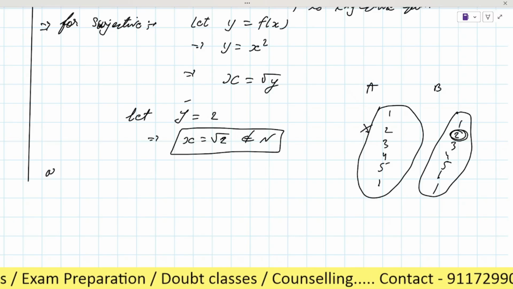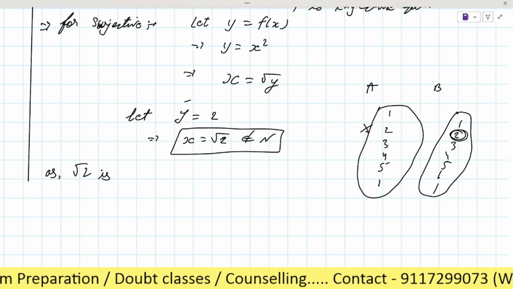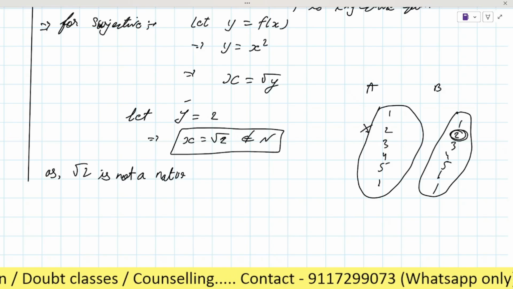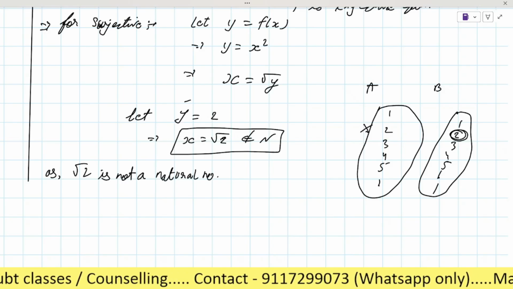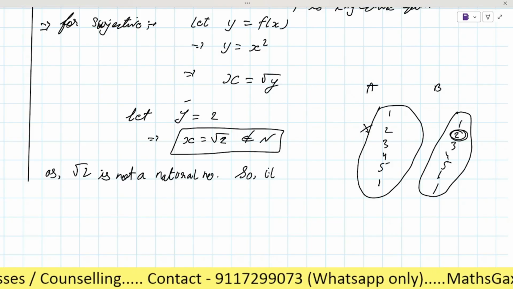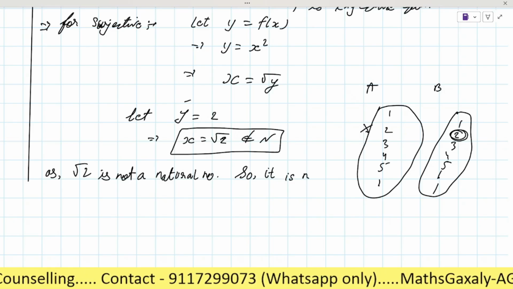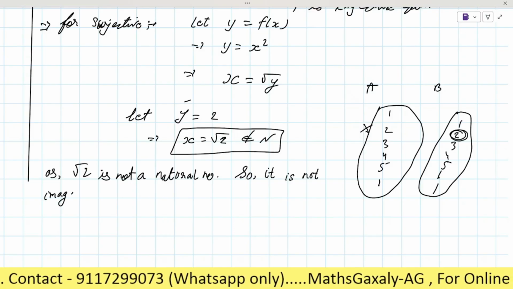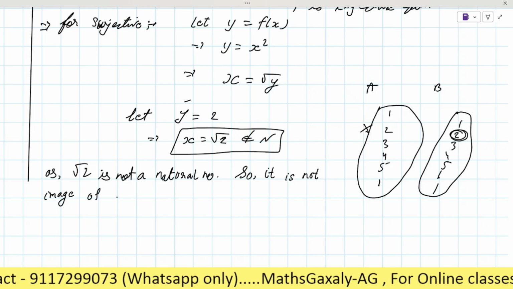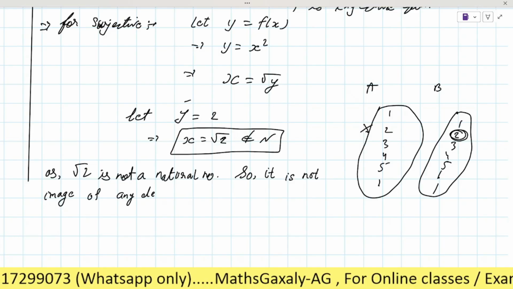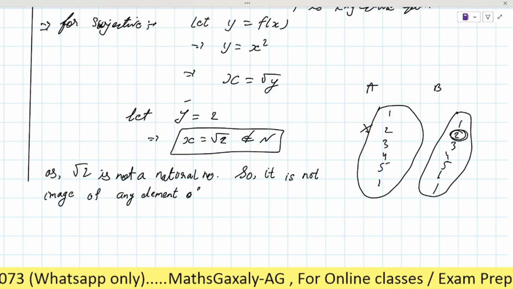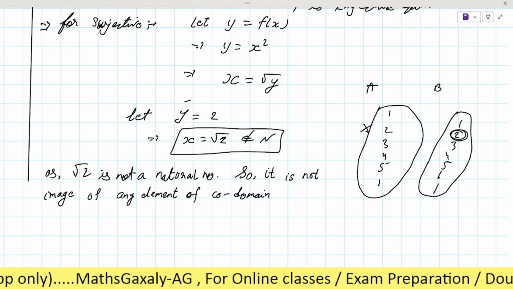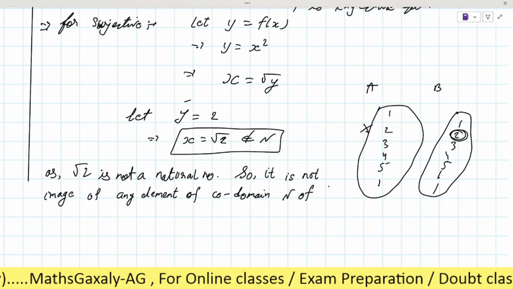So here we write that as root under 2 is not a natural number, it is not the image of any element of the domain N of the function.